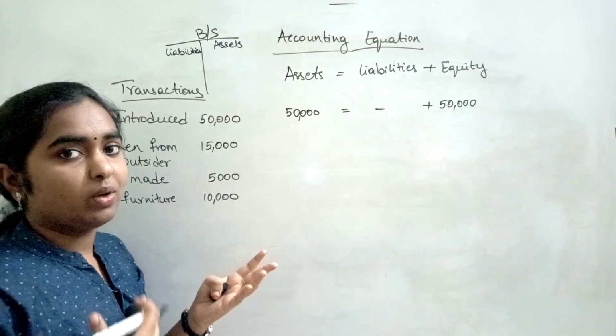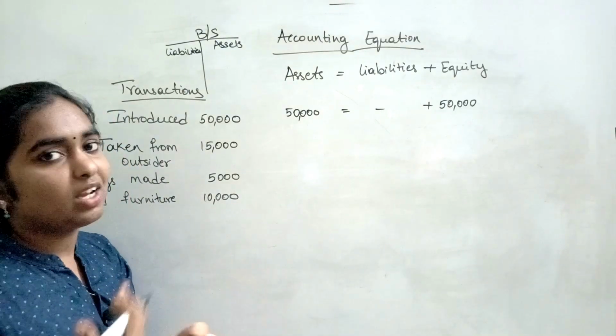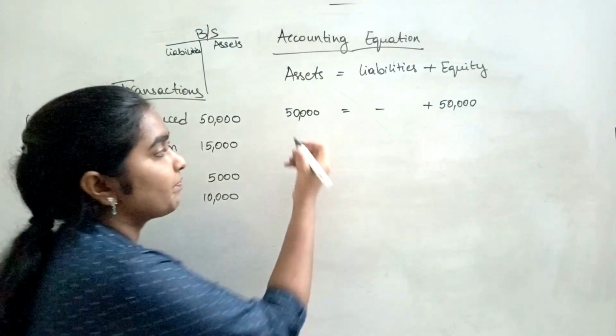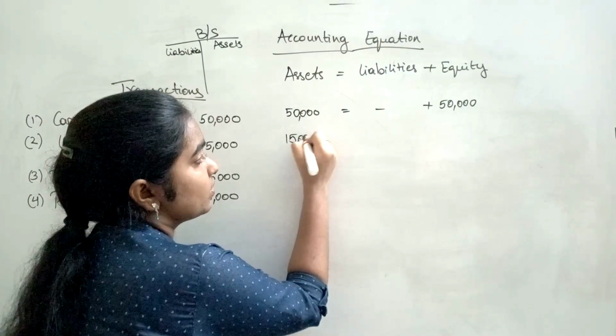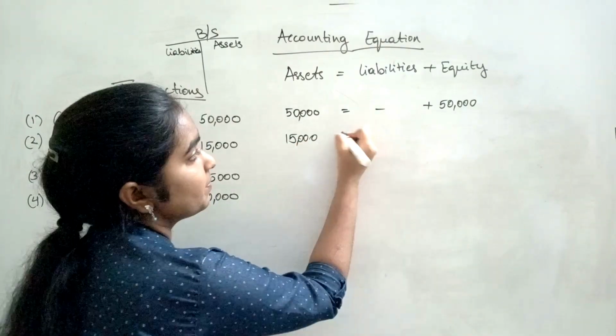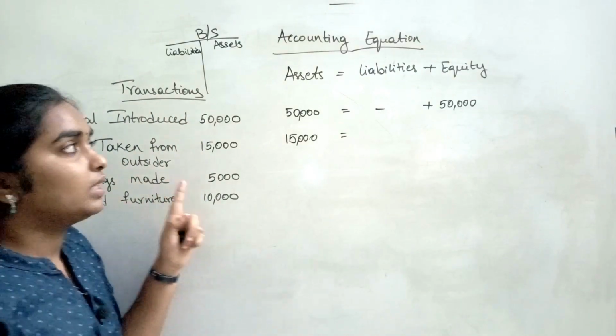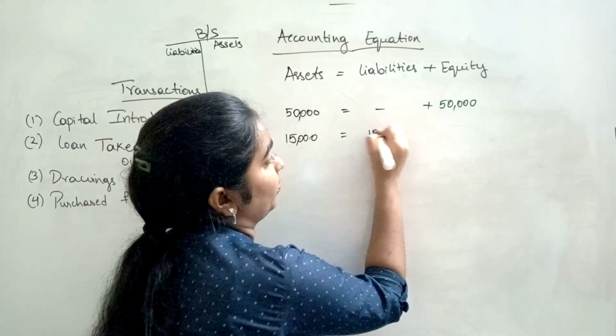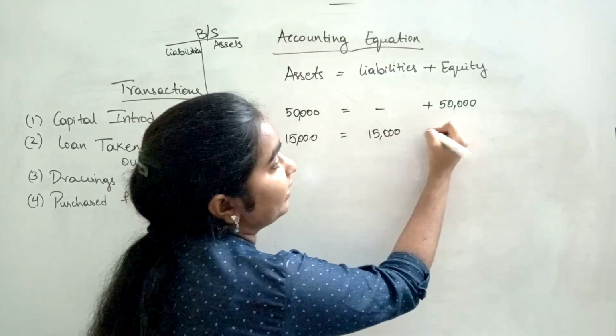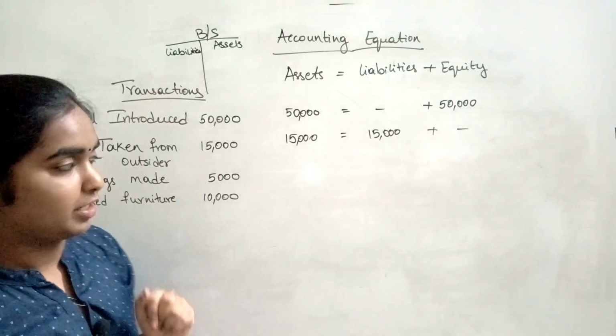And the next transaction is loan taken from outsider 15,000. When you are taking a loan, the cash balance is also going to increase. So assets are going to increase by 15,000. And here, since it is from an outsider and not from the owner, liability is going to increase by 15,000, and equity will not be affected.